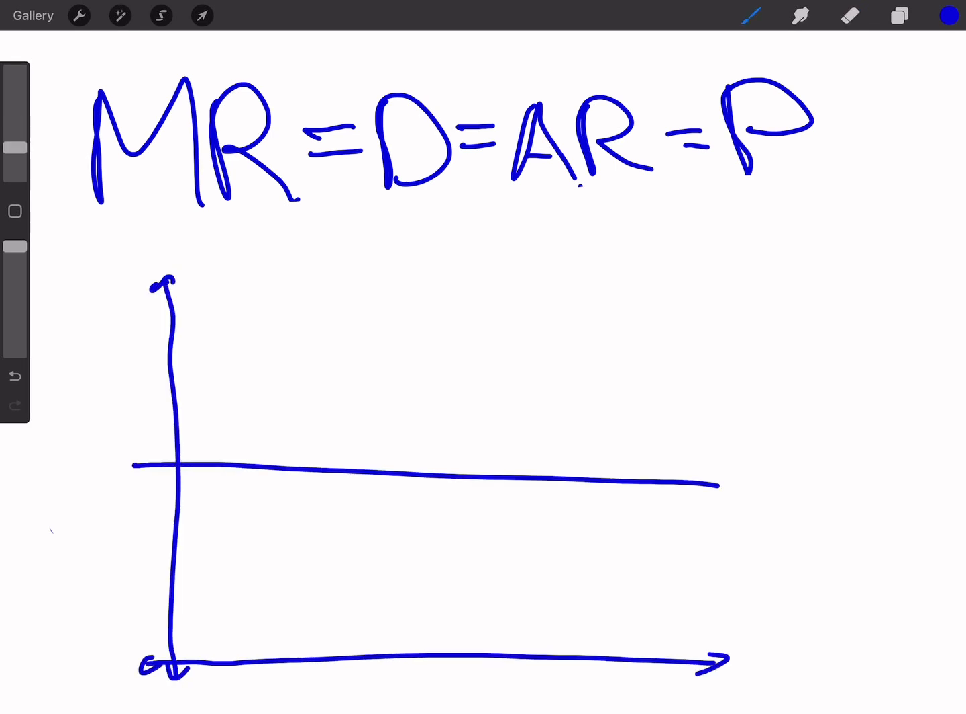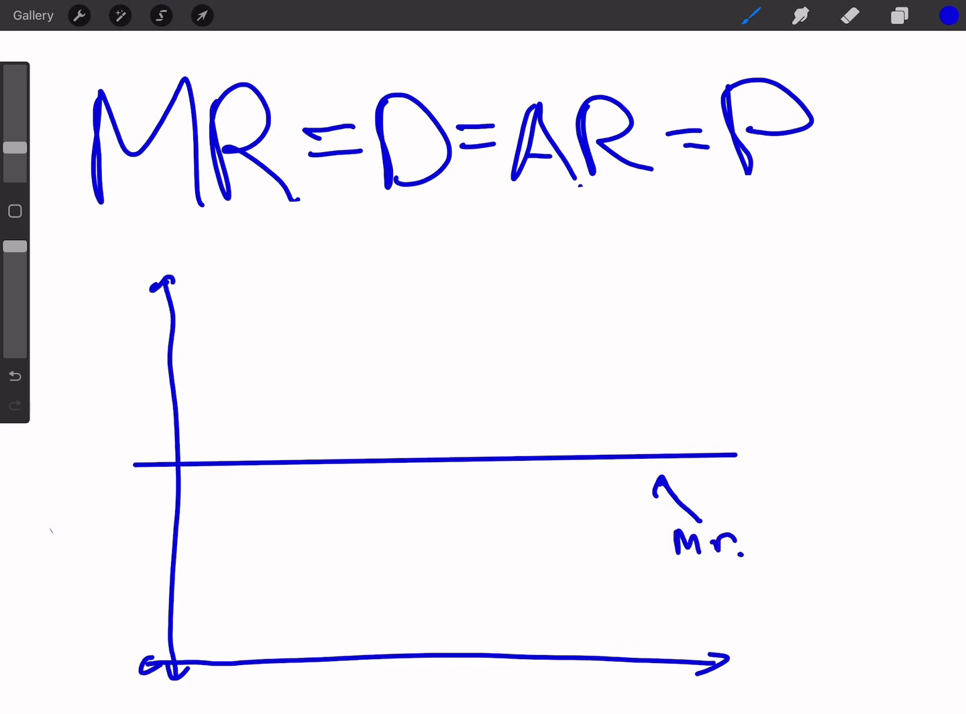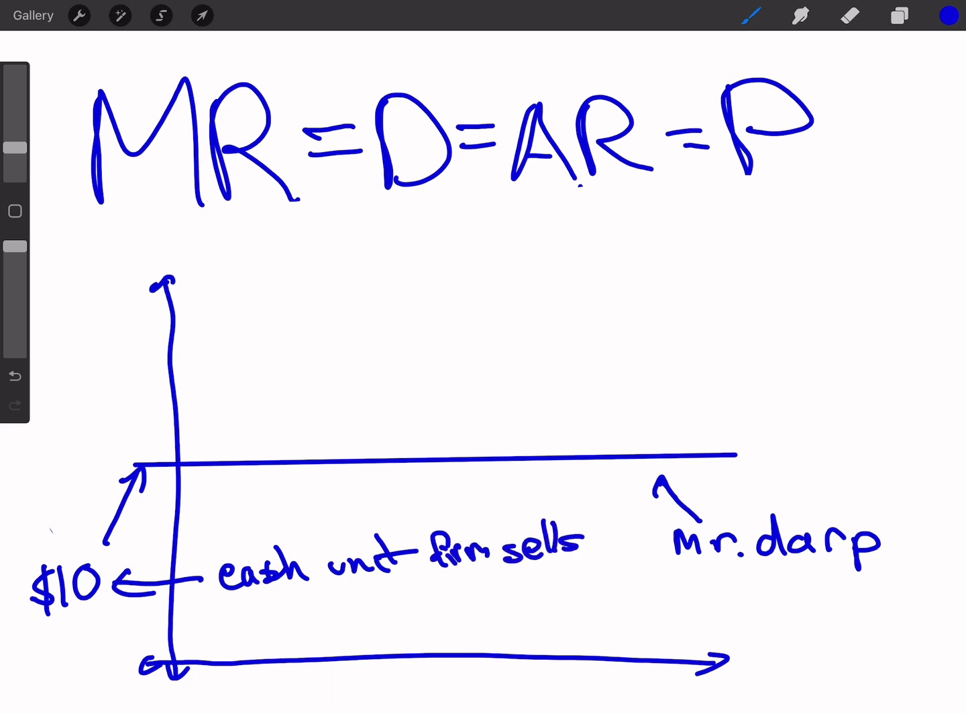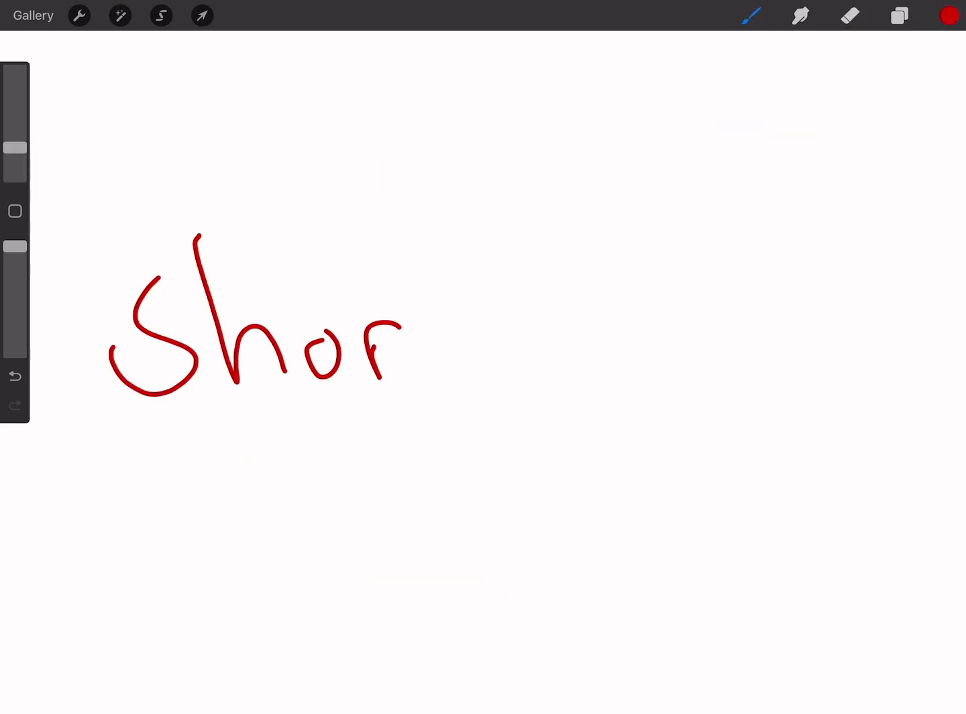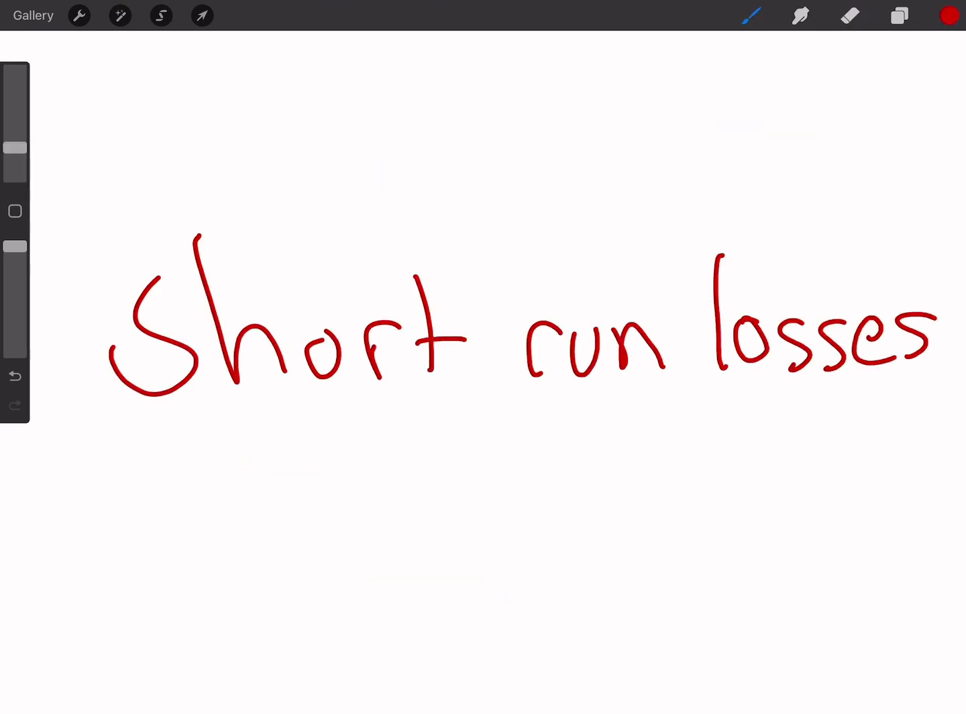On a graph, the horizontal line would be the Mr. DARP line. Say it's $10. So each unit the firm sells is $10. Demand, people are willing to pay $10. It's all $10.